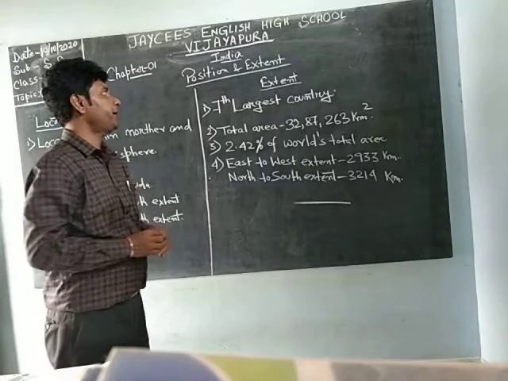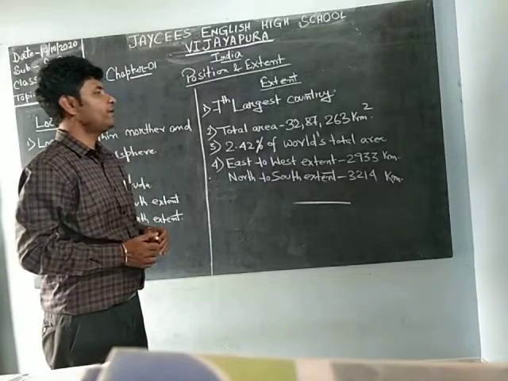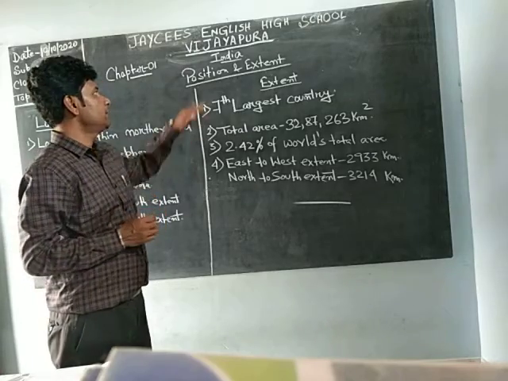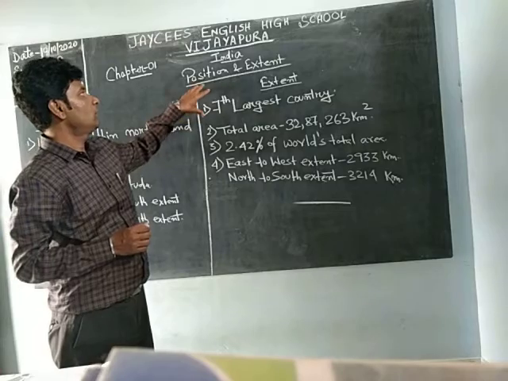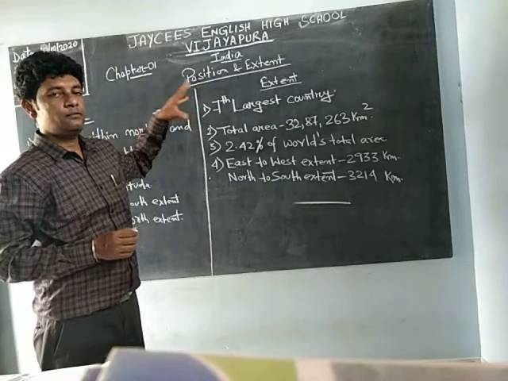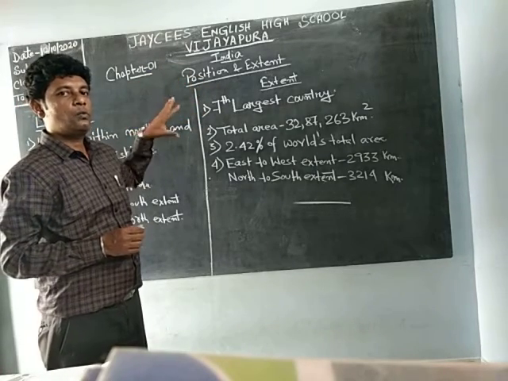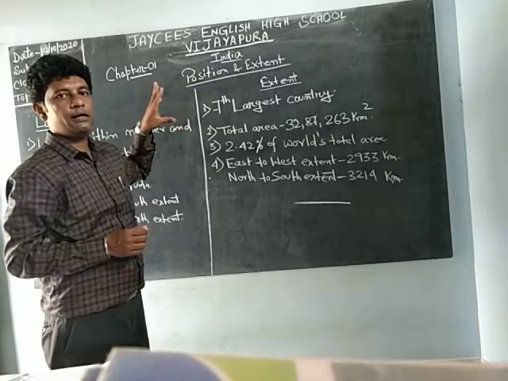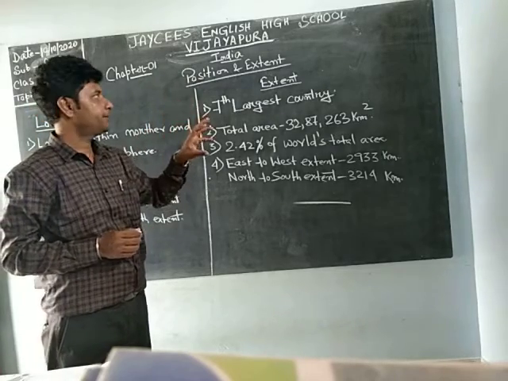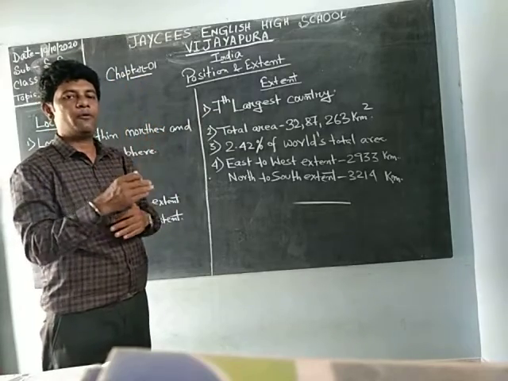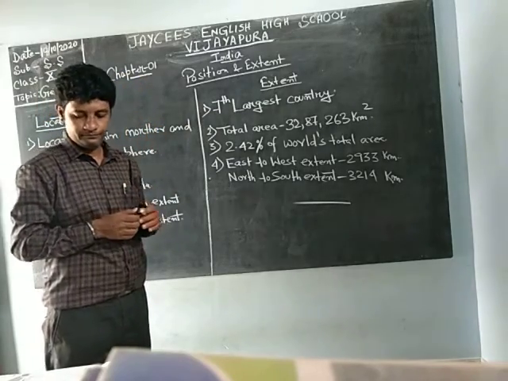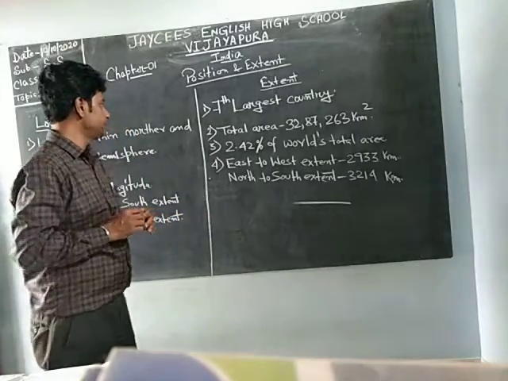India means our country, and today we will go through its position and extent. This is the full chapter. In this chapter we will learn about the position of India on the global map, and its extent, from where to where India stretches, which is the last point. Geographically we will think of it.